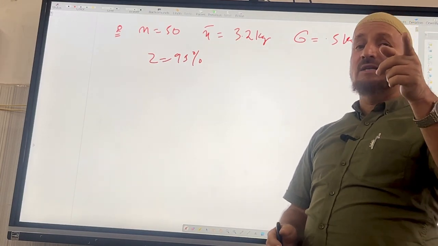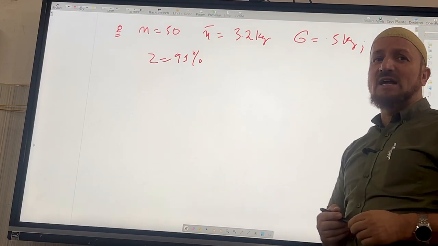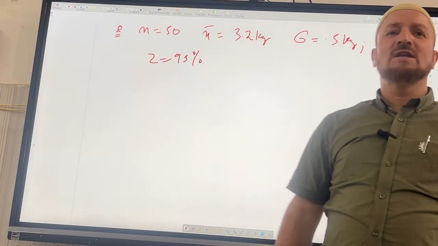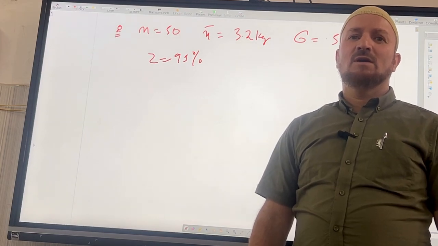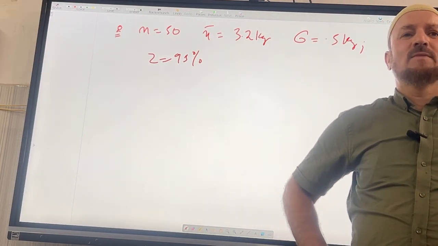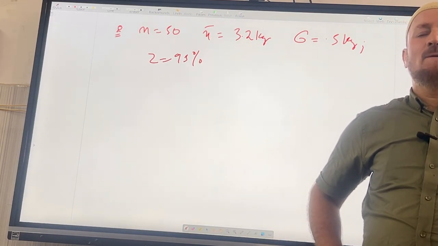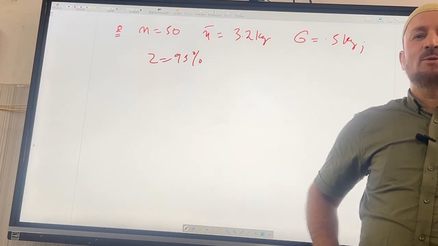Write in Google: 95% Z value. Google will give the confidence level value itself, I think. What is the value? 1 point something, probably 1.96.